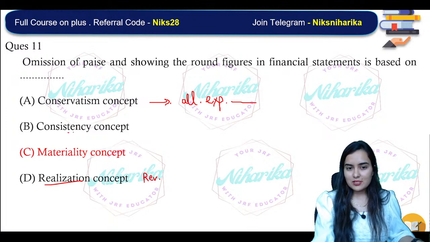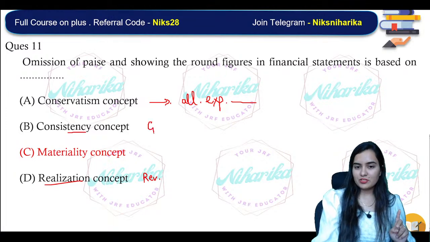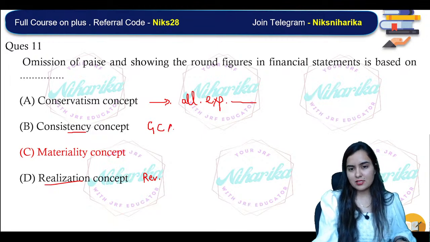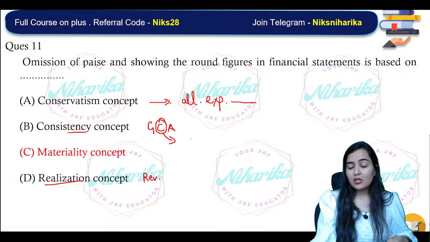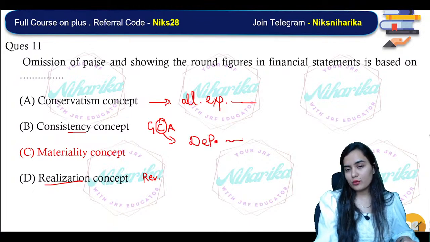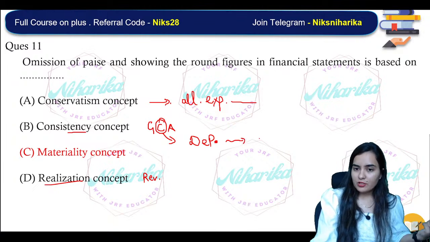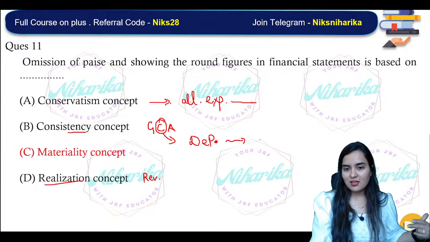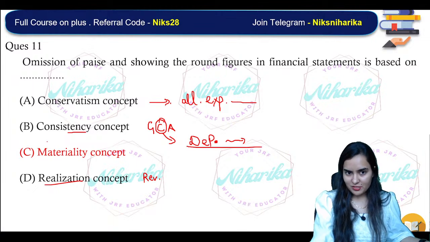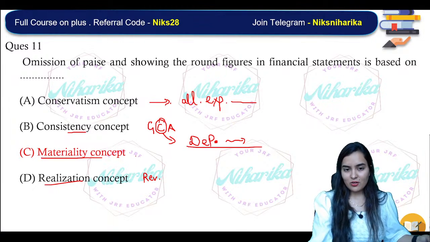Consistency: you have done GCA, going concern, consistency and accrual concept. In consistency, suppose you are following one method of depreciation, you will keep following it next year and then the next year and for the upcoming years. But this is the materiality concept.